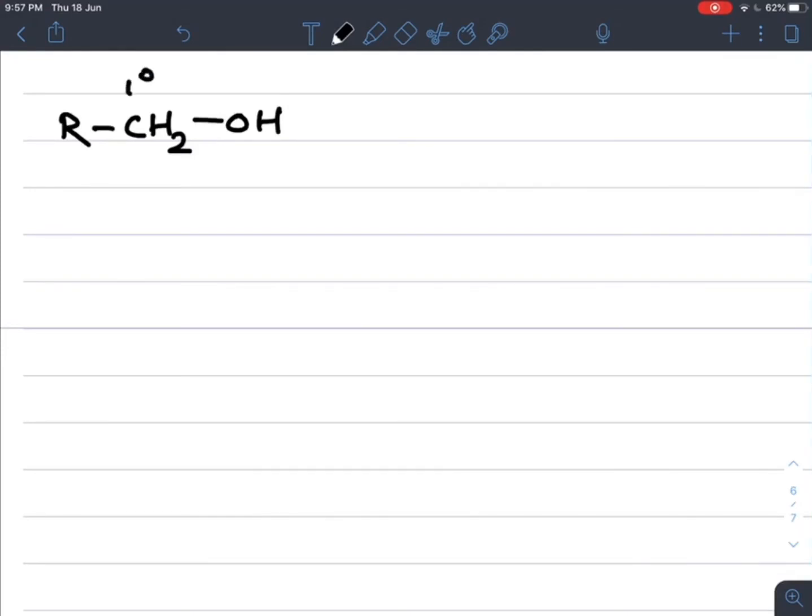This is the primary alcohol. CH2OH means the functional group of primary alcohol. What is the functional group of primary alcohol? CH2OH. So when primary alcohol undergoes oxidation in presence of copper at about 573 Kelvin,